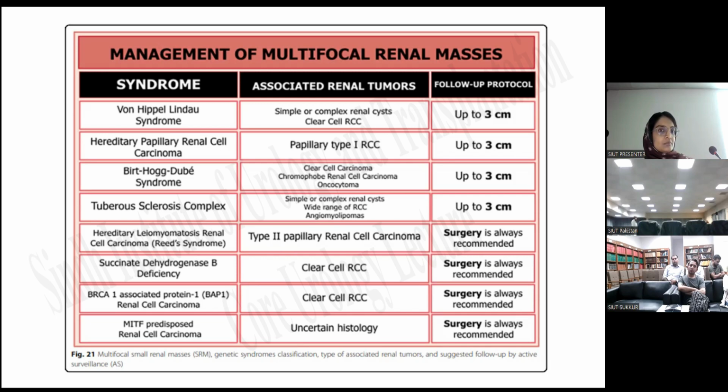Because BRCA genes are associated with, it's a tumor protector kind of a gene. So when it is mutated, it gives rise to a lot of cancers. Like even in prostate cancer, if the patient has BRCA mutations, that suggests an aggressive course.